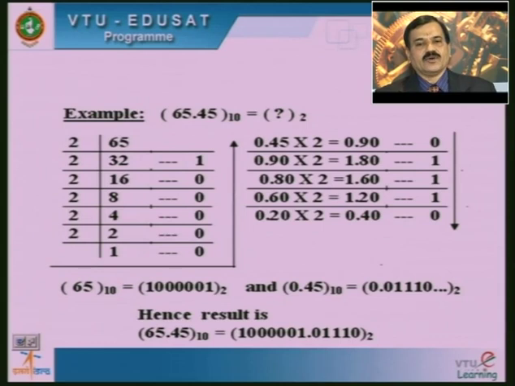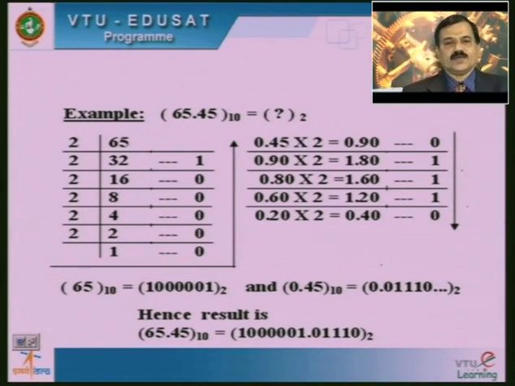So once again we get 1.20, hence the value exceeds 1. Once again we take the carry as 1 and the remaining 0.20 must be multiplied by 2, that results in 0.40 and the carry is equal to 0.